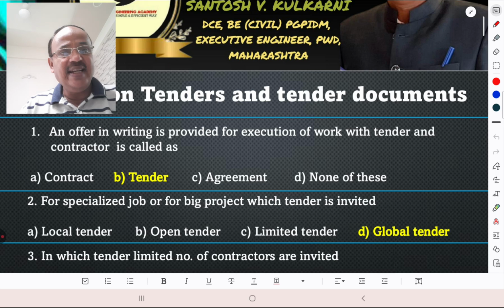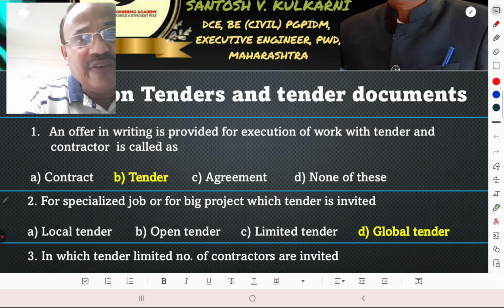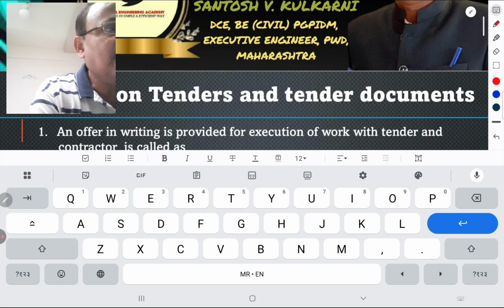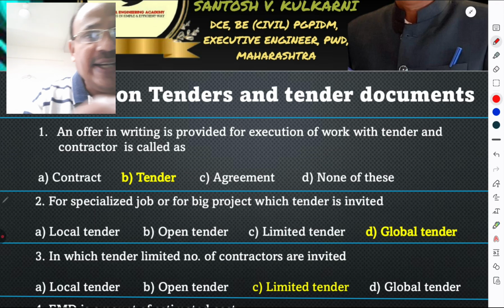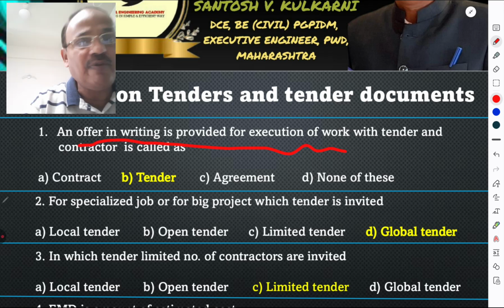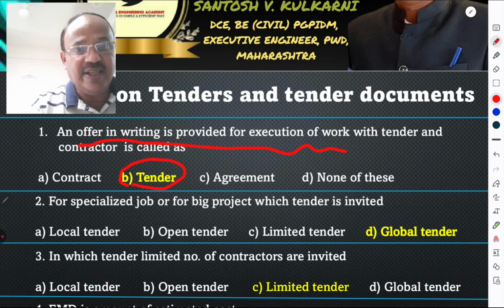An offer in writing is provided for execution of work with tender and contractor is called as a work. An offer in writing, that is very important. An offer in writing is provided for execution of work. The offer in writing for execution of work is a tender.